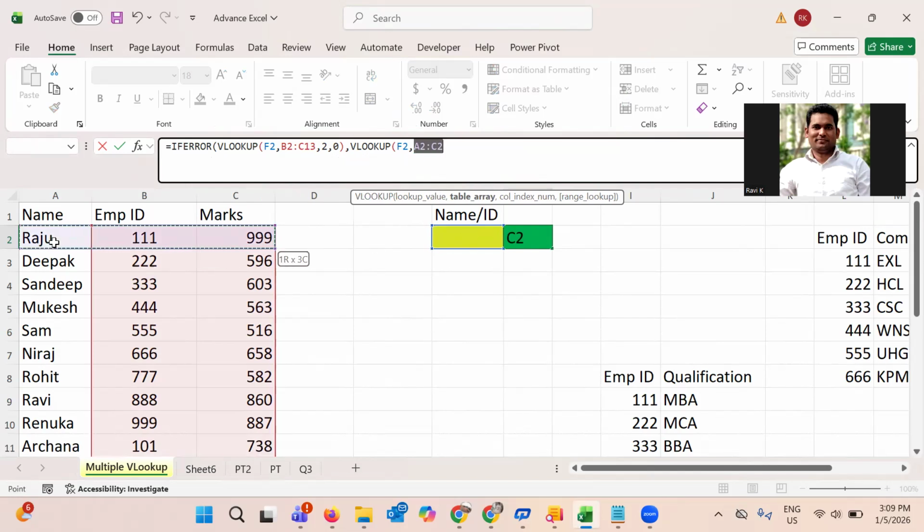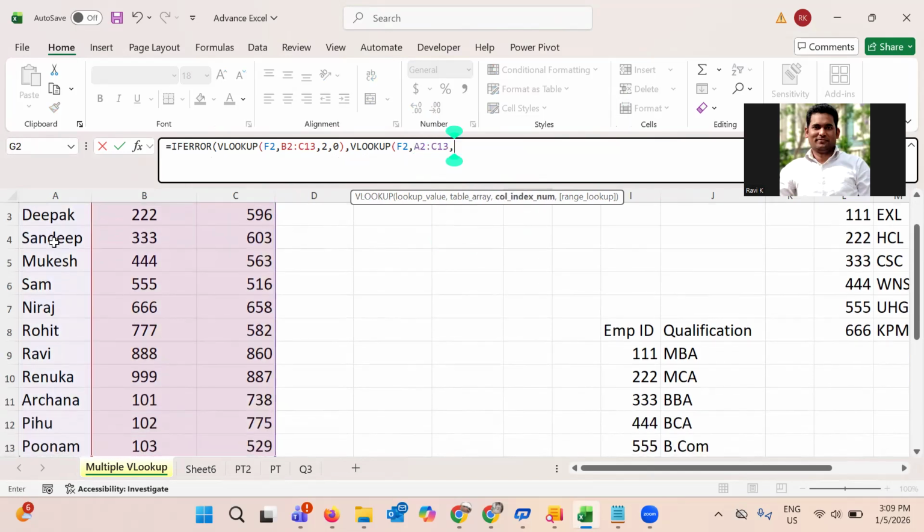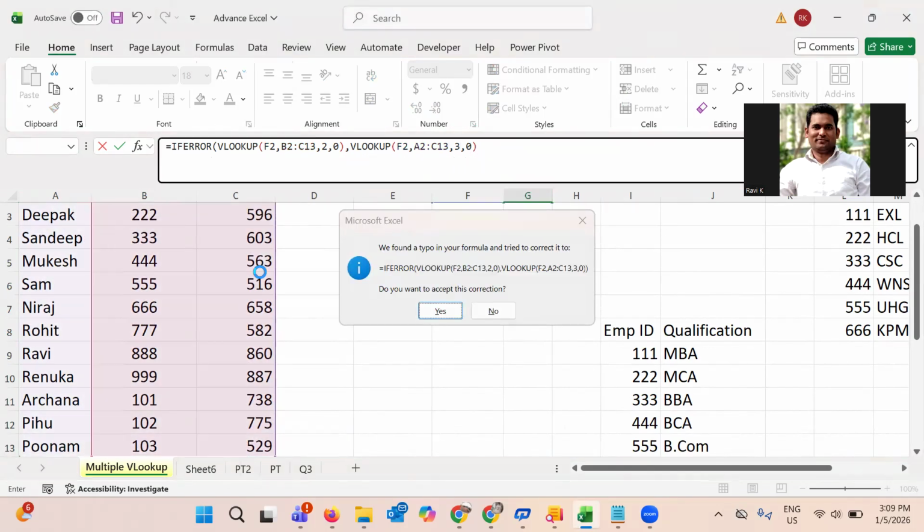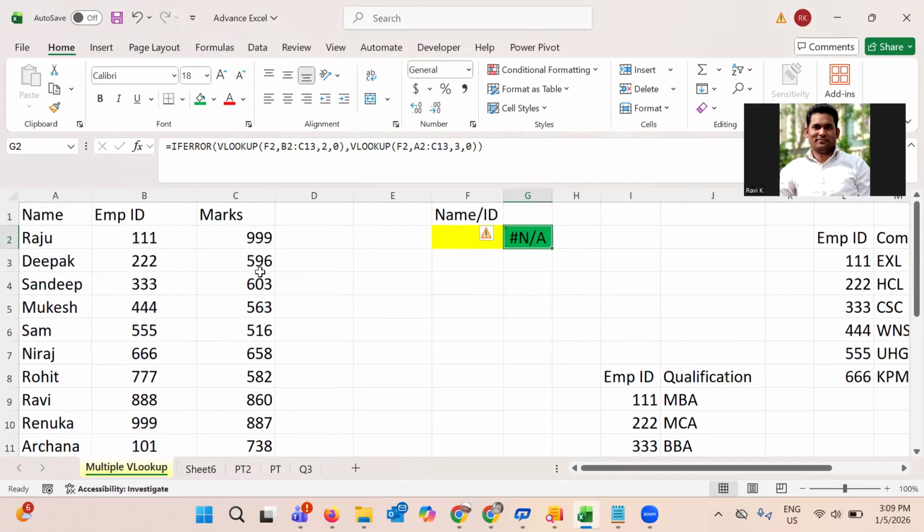So I will take the table array from here. Now the column index number will be 3, because this is column number 1, 2, 3. I'm assuming that the user has given the input as a name. All right, 0. Okay, so there is nothing.